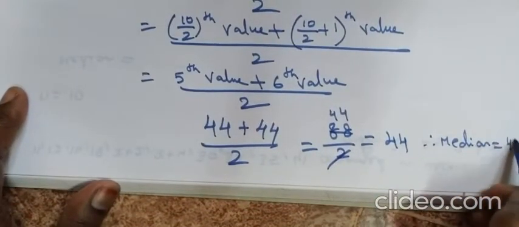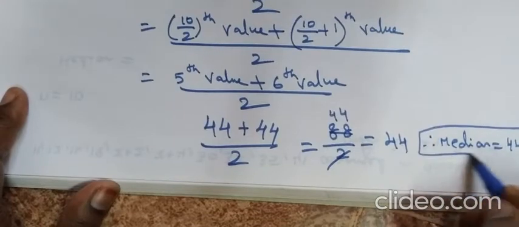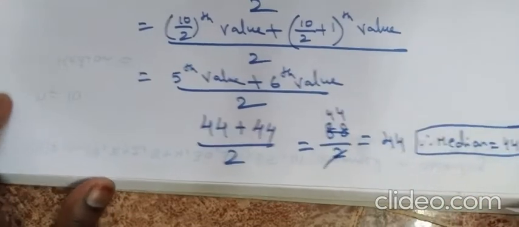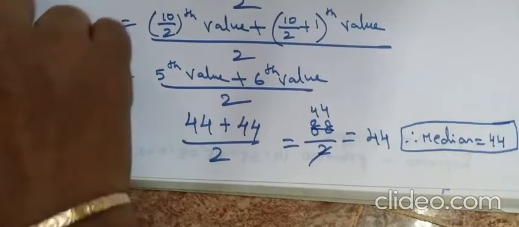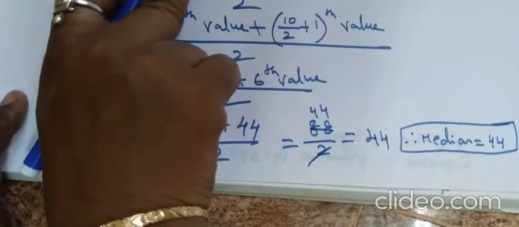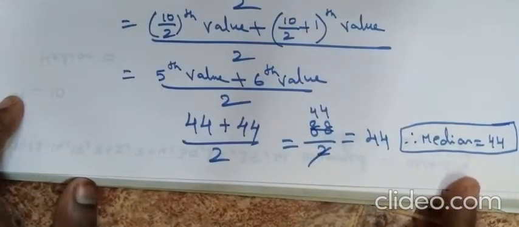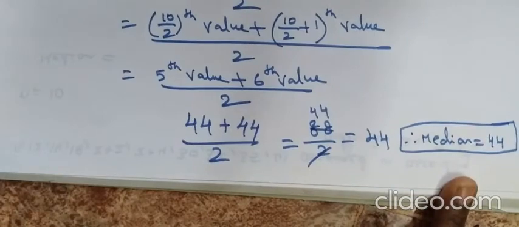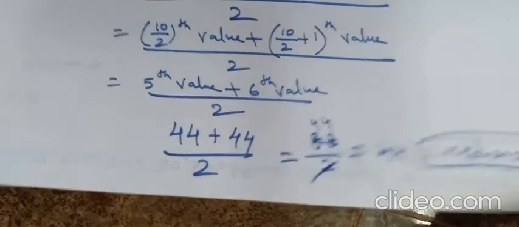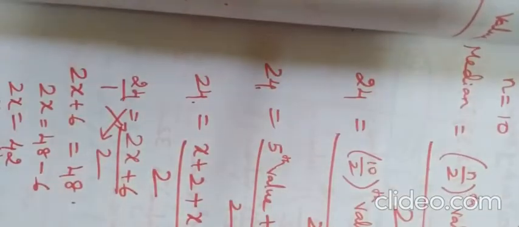After getting the answer, you can check it in the question. After arranging in ascending order, check whether the middle of the values is 44 or not. If it is 44, our answer is correct. I hope you all understood the second question. Next, moving on to the third question, page number 284 in the textbook.